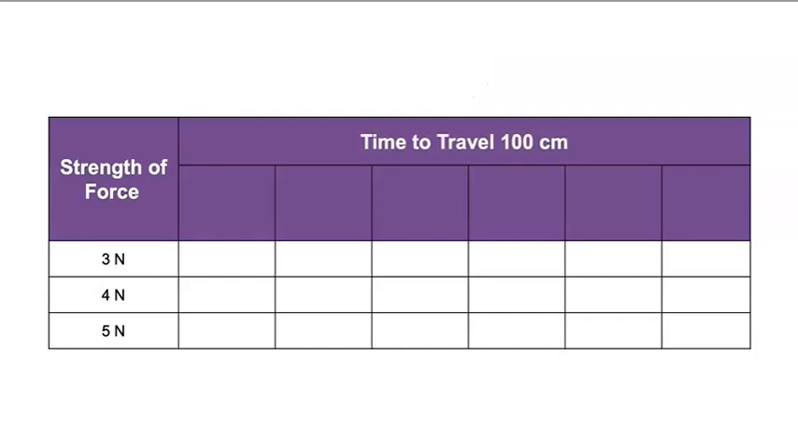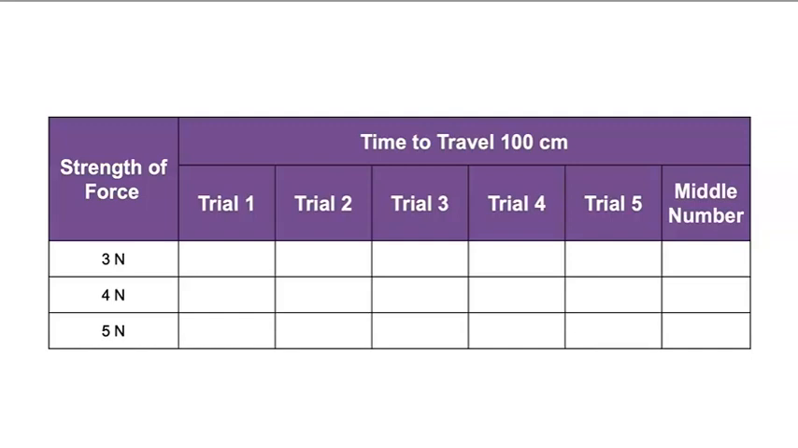How many trials will we complete? 5, right? Let's label each trial. What else should we include? Let's label this column for the middle number from our trials. In our next lesson, we will learn a method to analyze our data by selecting one number to represent each data set.